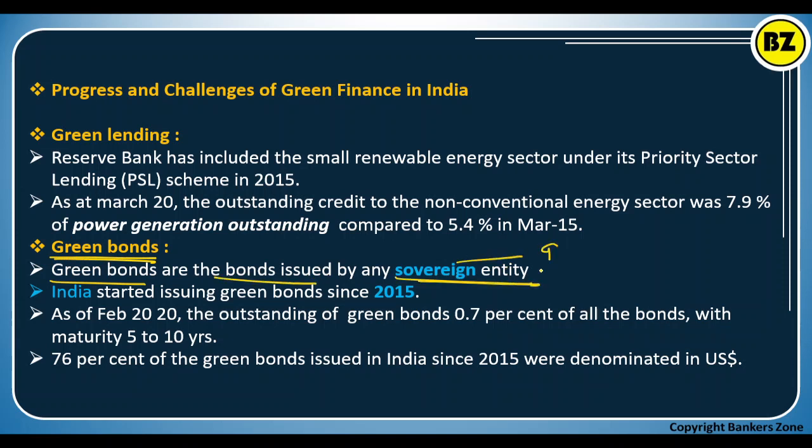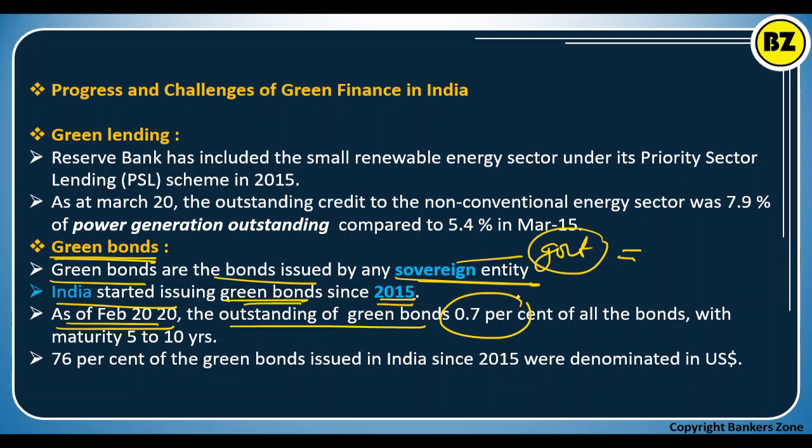Basically, sovereign means government bond. Green bonds are simply government bonds, remember. India started issuing green bonds in 2015. As of February 2020, the outstanding amount of green bonds is 0.7% of all bonds. So we can say it is a step towards green financing. The amount and percentage are less, but it's still good.